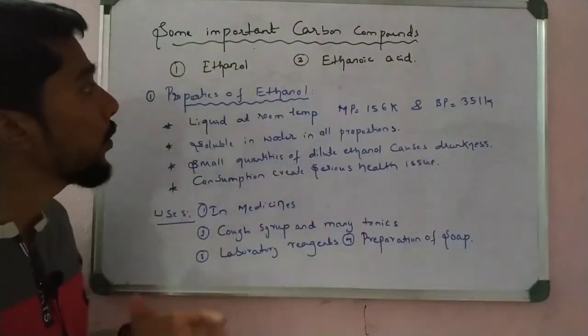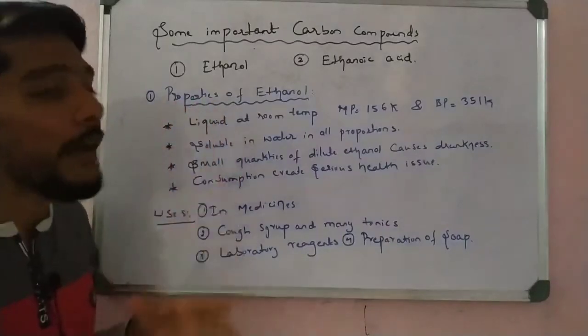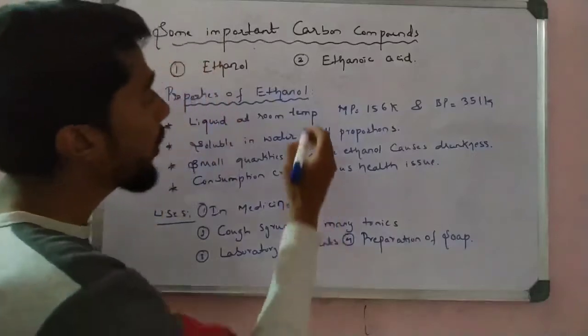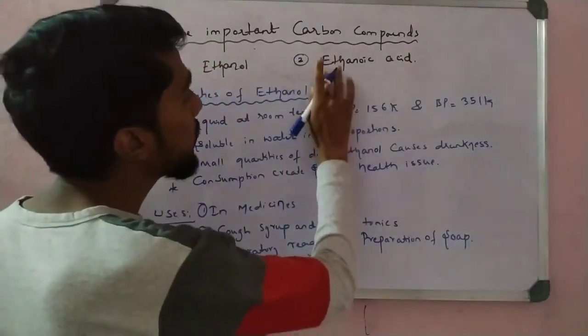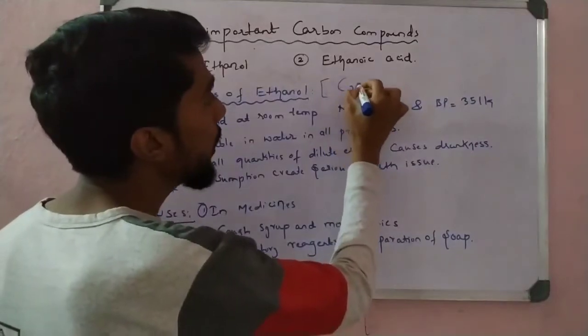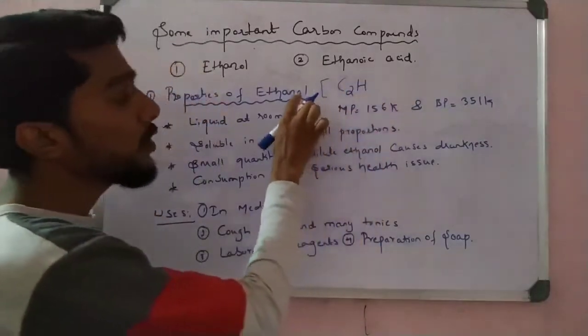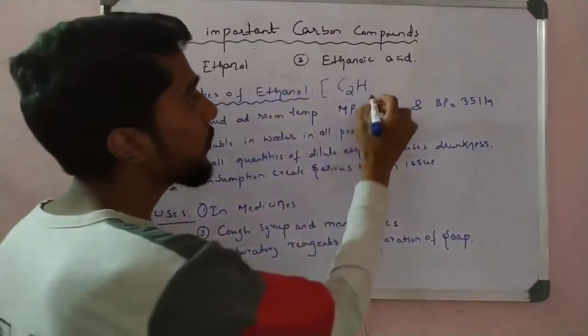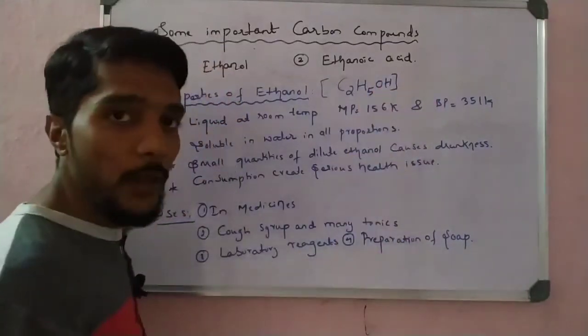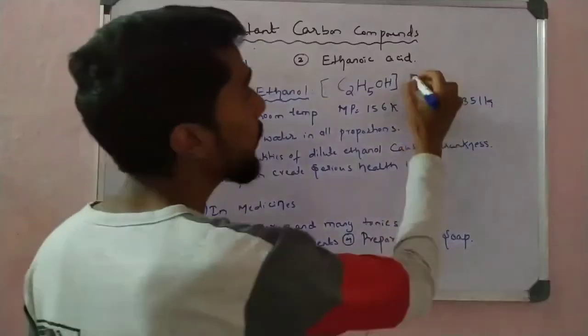Ethanol. Here see the properties of ethanol. But before that, what is the molecular formula of ethanol? We know that ethanol means two carbons, so C2. It has 6 hydrogens, but because of the presence of the alcohol group we remove one hydrogen, so it is 5, then OH. This is ethanol, C2H5OH. We also write ethanol in the form CH3CH2OH, as we saw in the last video.